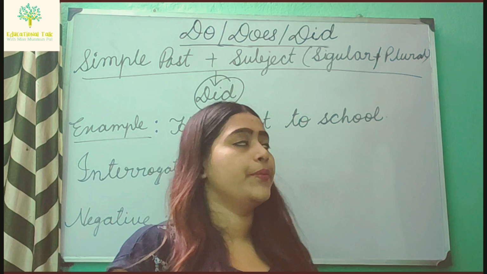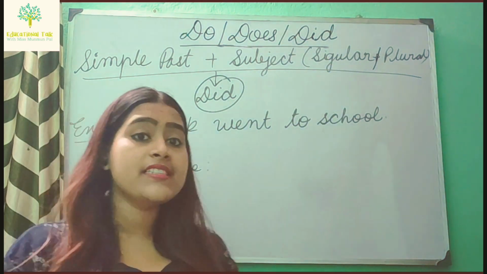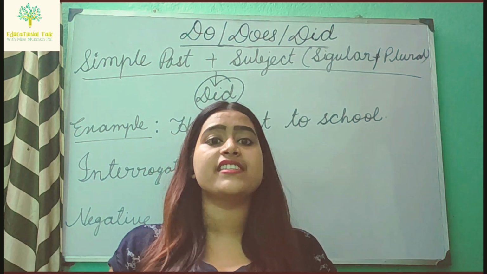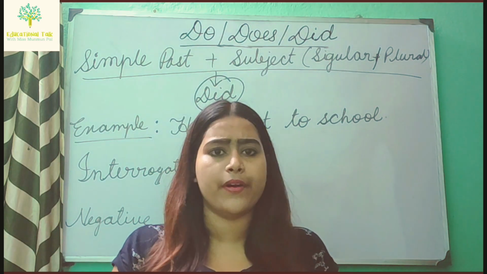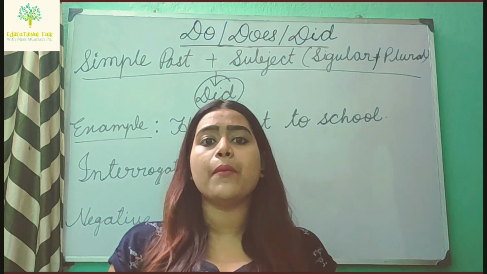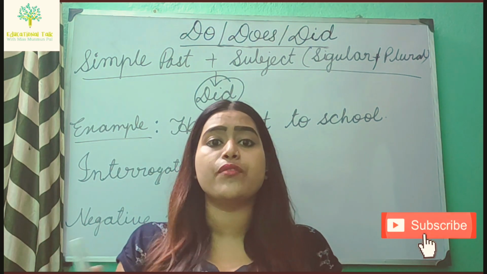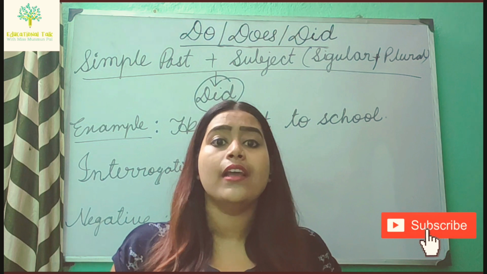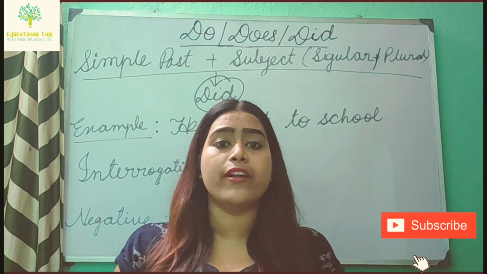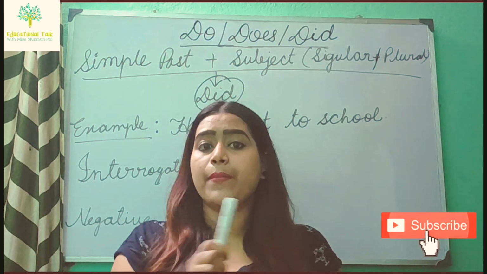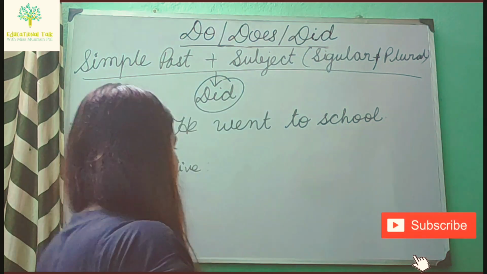Now the use of did. Simple past plus subject singular or plural: did. It means when the sentence is in simple past tense and the subject is singular or plural, use did. Once again I am repeating: when the sentence is in simple past tense and the subject is singular or maybe plural, use did. And when you are using did, the main verb will be the present form. The main verb will not be the past form.